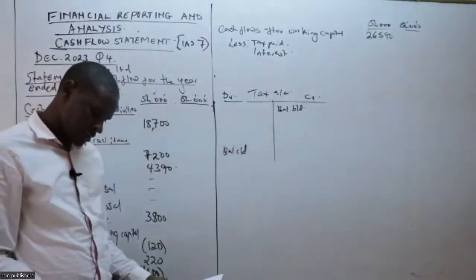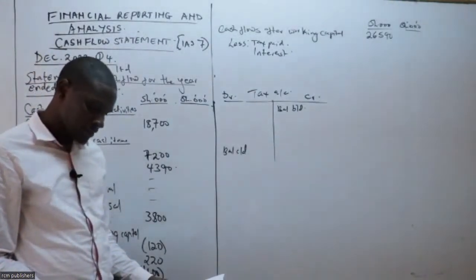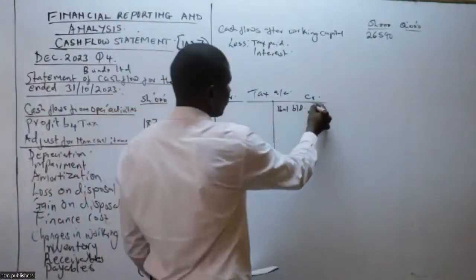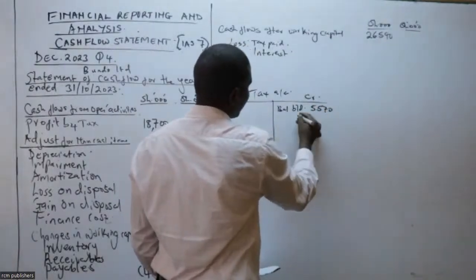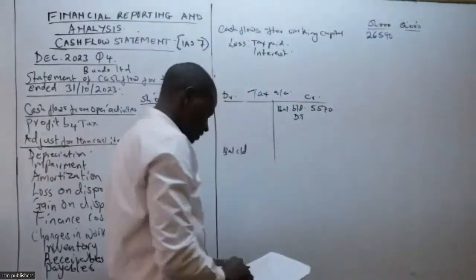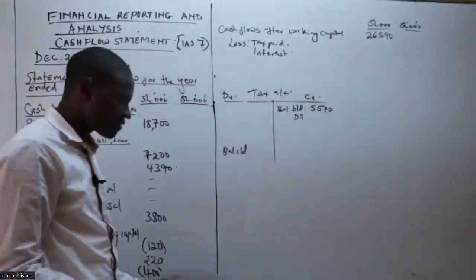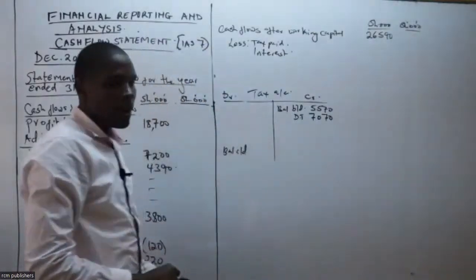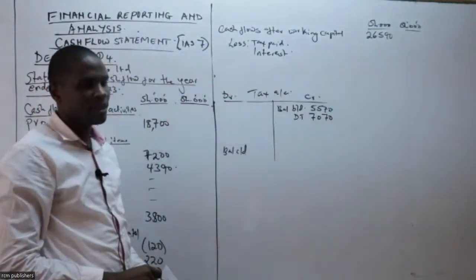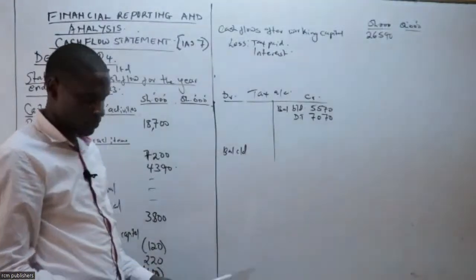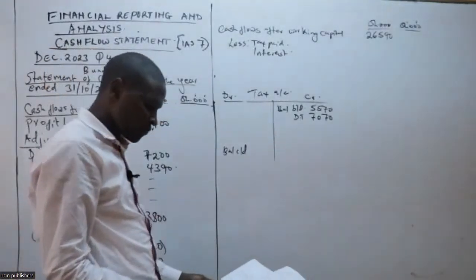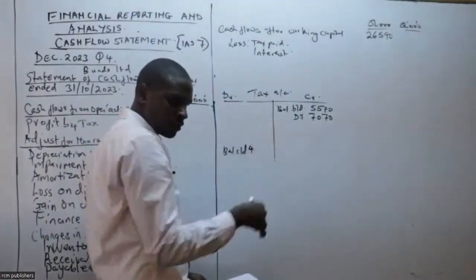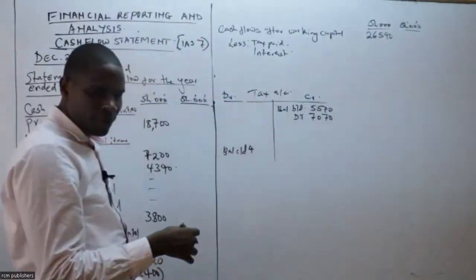Balance, you can see we have two taxes, deferred tax and the current tax. 5570, and then deferred tax. Deferred tax on the same is 7070. That is the balance that was brought down. People are getting 33,790. Please confirm, continue confirming. Then we have 4230. 4230, that is in the balance sheet.